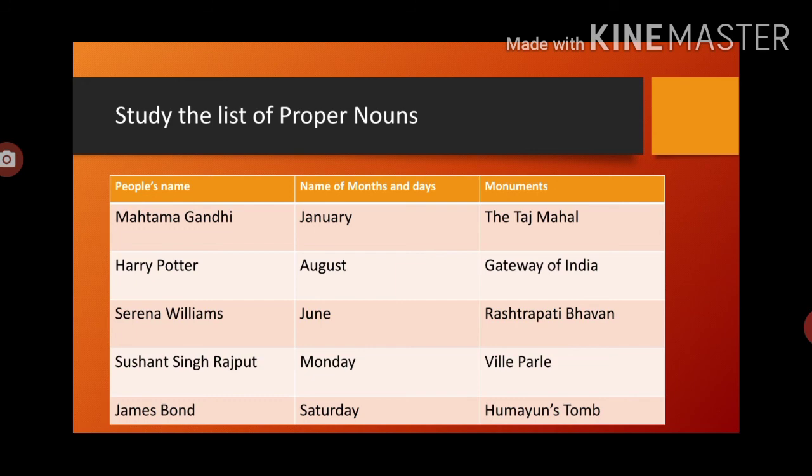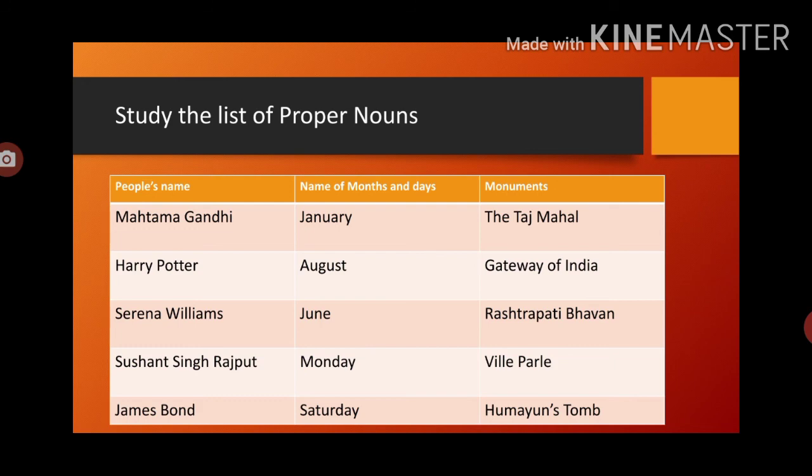specifying a special person. Now names of months and days. Names of months and days are also proper nouns. January, February, March, April till December, and Sunday, Monday, Tuesday, Wednesday, Thursday, Friday, Saturday, all 7 days are also proper nouns. So their first letter should be capital.